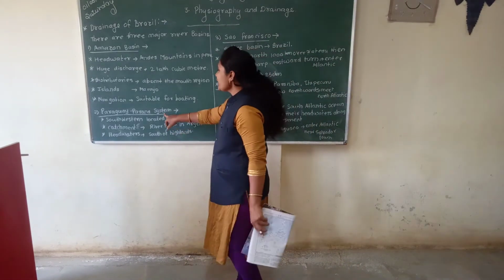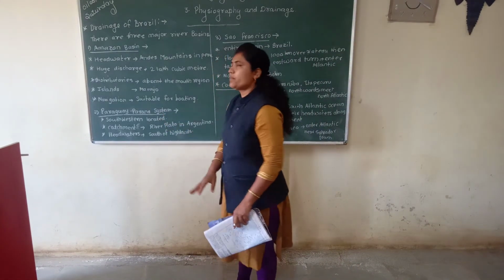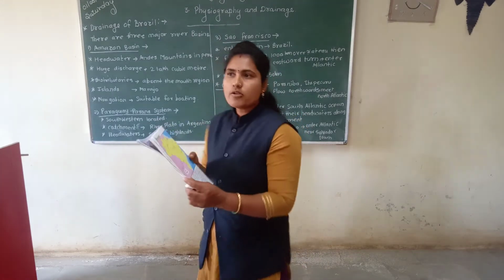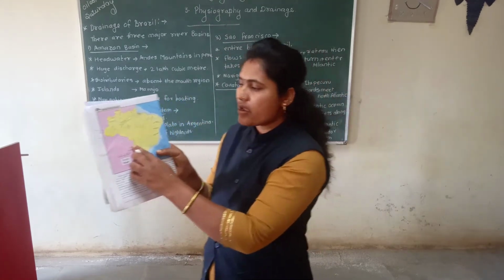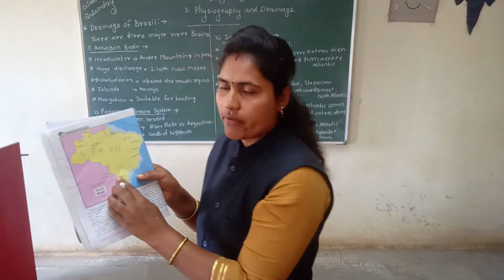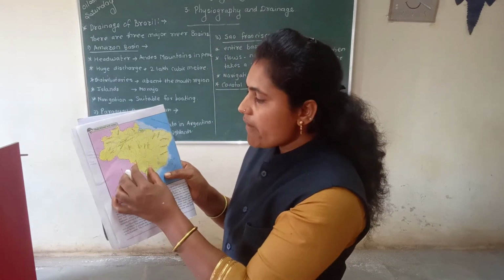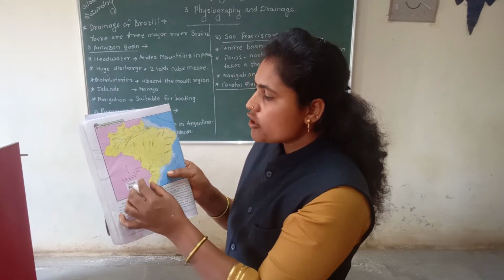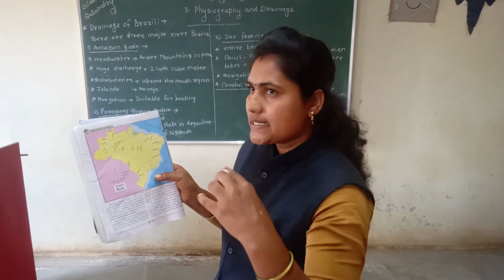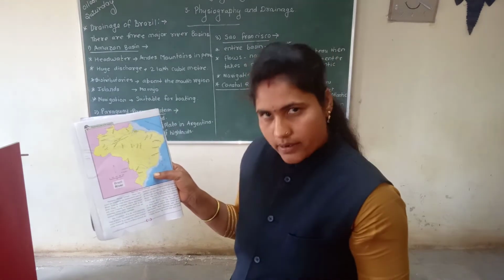Student, the second point is the Paraguay-Paraná system. Here is the Paraguay river and here is the Paraná river. The Paraguay and Paraná rivers are located in the southwestern direction.